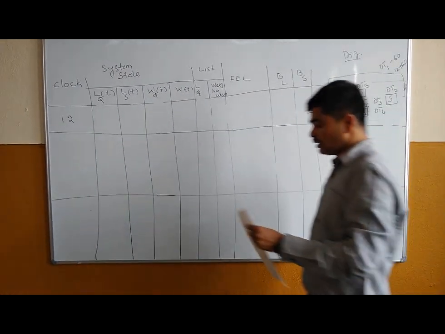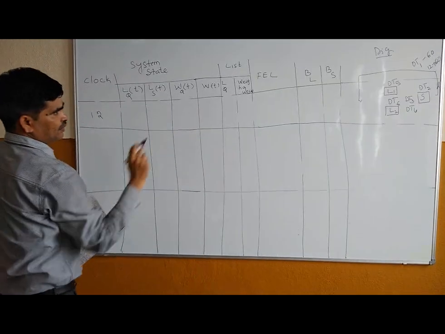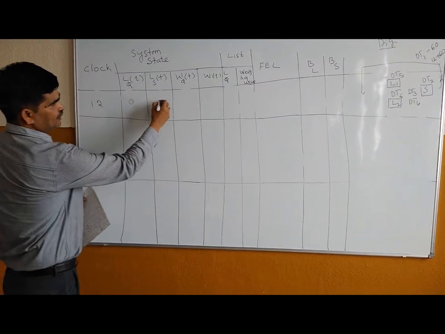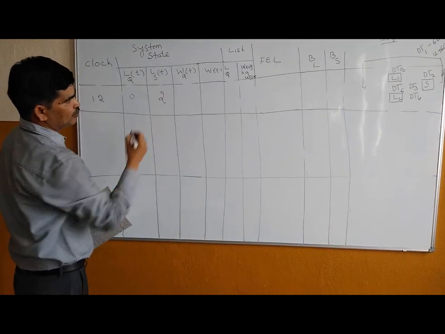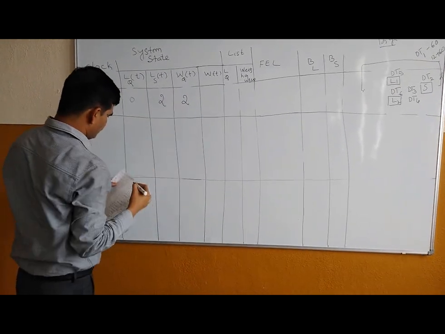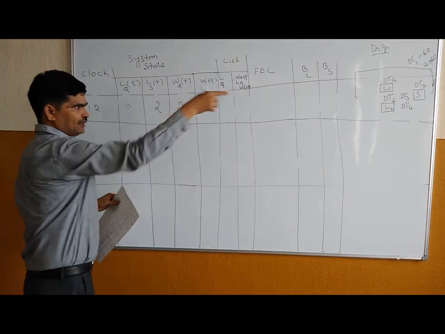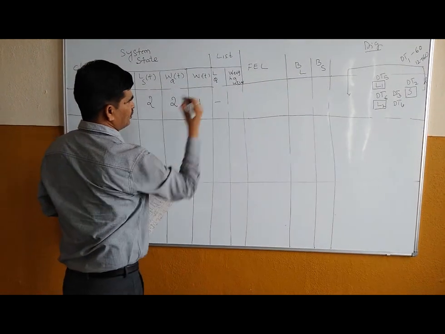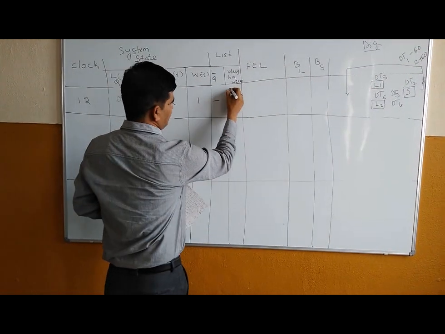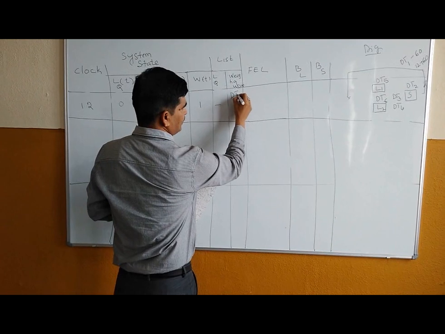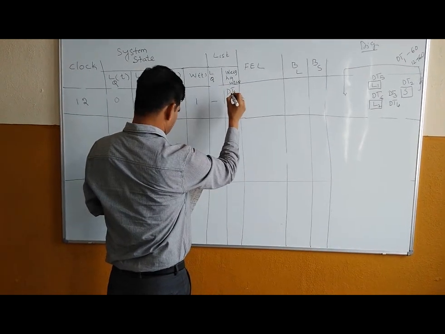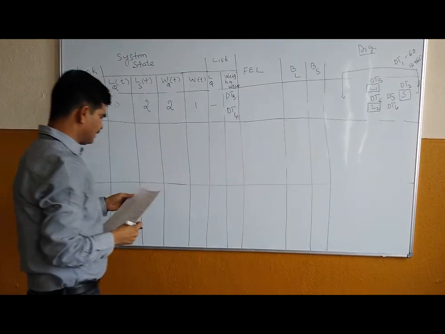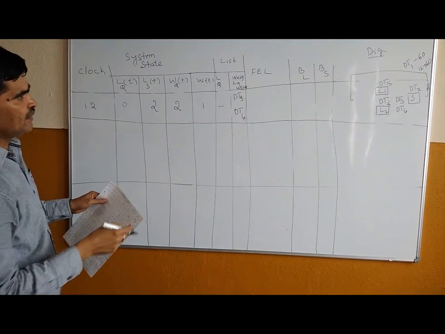Now at this point of time, there is no loader queue, that is 0. LS of t is say 2, WQ of t is 2, and W of t weighing is already 1. So with this, no LQ of t, and the weighing queue is dt3 and dt4. Now at time t is equal to 12, what are the future events?